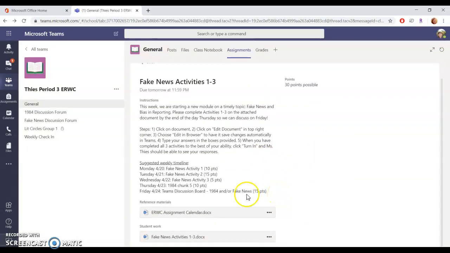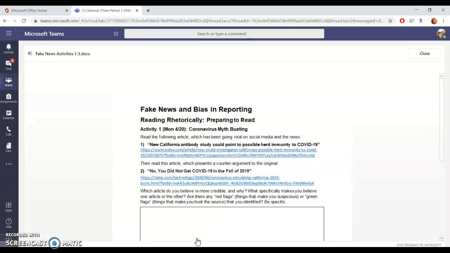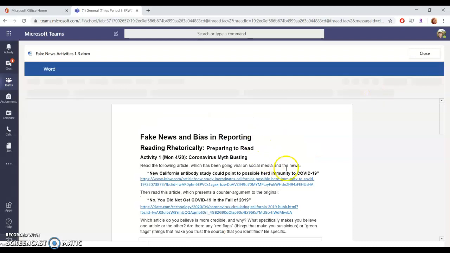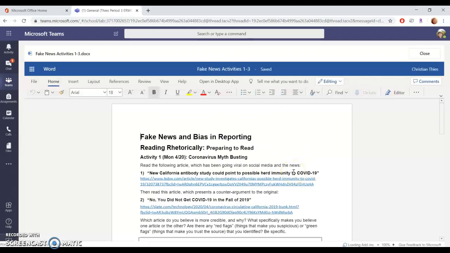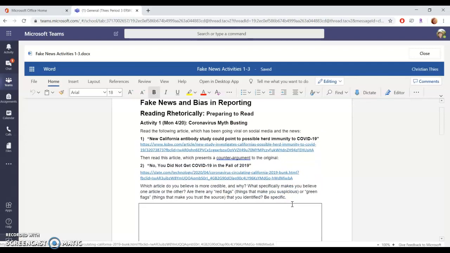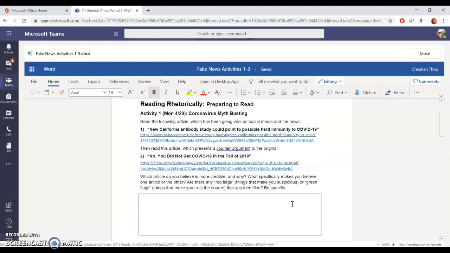But the thing that you really need for this is student work, this activities. So please click on that. Go ahead and go here to Edit Document, and then Edit in Browser to save changes automatically right here. And every change that you make, I can see it automatically as well if you do it right here in Teams in this browser. Now, if you download your own copy, you can do that too, but then you're going to have to keep clicking save every once in a while, and you might even have to upload a new document if it doesn't save it. So I think your best bet is just edit right here in the browser.